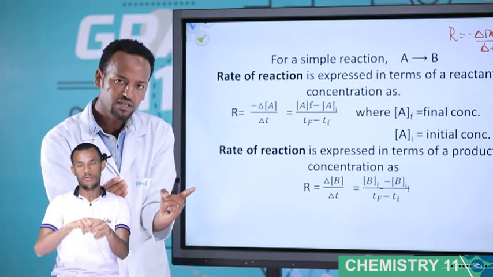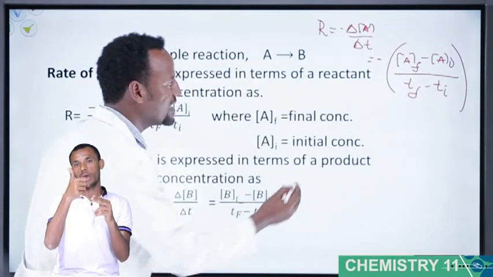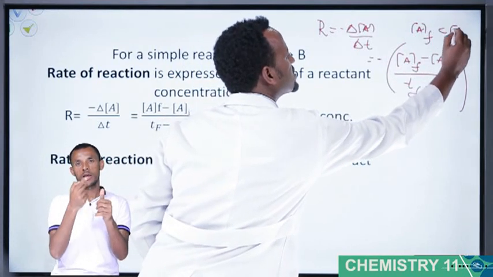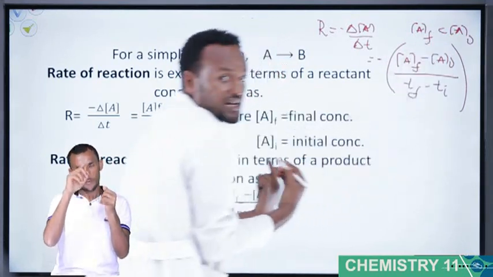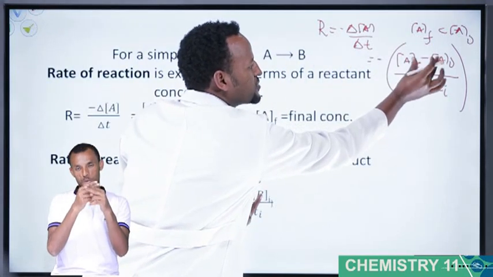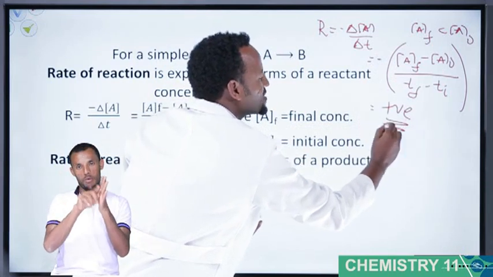In the final position, the amount of A is small. So A final minus A initial is a smaller number minus a larger number, which is negative. Negative times negative is positive. Therefore, rate is always positive.